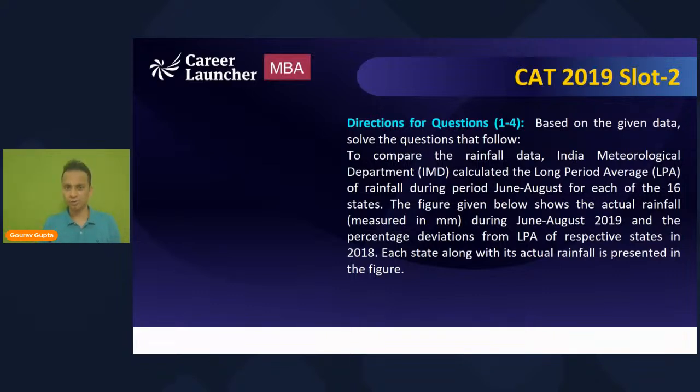99.16 percentile overall, and sectional percentiles, all of them were above 93. The minimum percentile that the student got was in LRDI, which was 93 percentile. So a student who has got above 90 percentiles in all the 3 sections and overall 99.1 something has got a call from Ahmedabad, Lucknow, and Indore. All right, so the student got 3 calls and the student was GEM, General Engineer male.